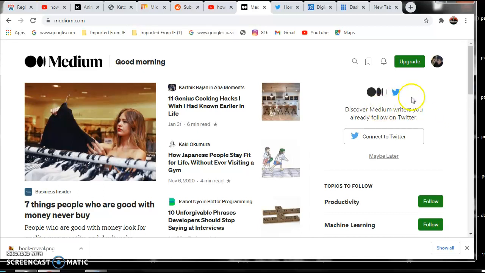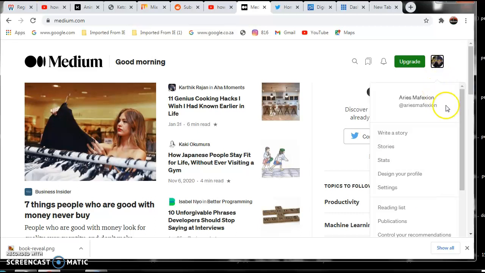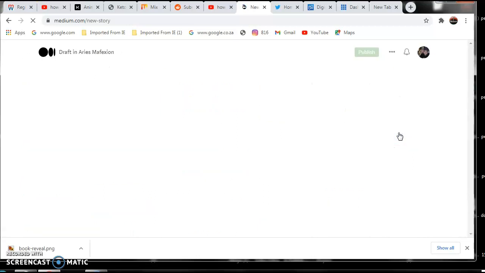All right. So you come on medium.com, create an account. If you haven't created an account, create an account. Where you see your picture icon, you just click on it. It will show you something like this. If you want to write a story, you can click here, write an article. For example, when I want to write an article, I can write my article from here, and your article will automatically go online, guys. So a million people, a billion people can get to read your article.